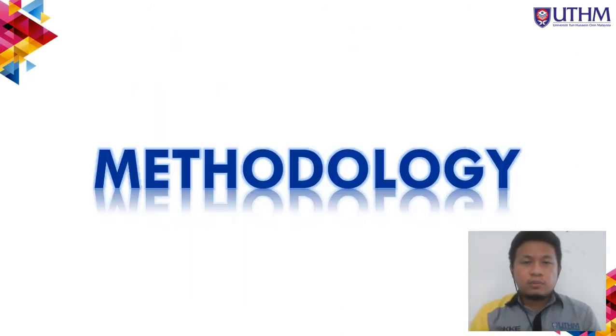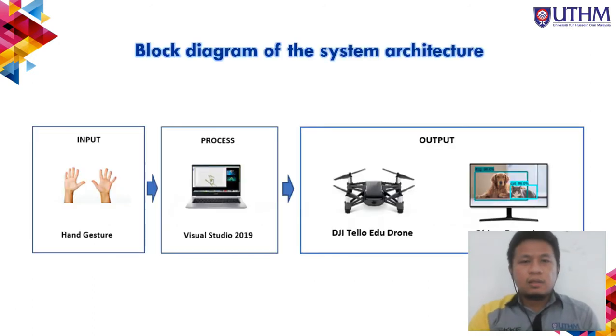Now I'm going to proceed with what method I use and the items needed in order to complete this project. Now I'm going to proceed with the block diagram of the system architecture. There are three stages, which are input, process, and output. For the input, I'm using the hand gesture, and for the process, I'm going to use my laptop with the software Visual Studio 2019 with the Python language, and the output is the drone itself and the object detection captured by the drone's camera.